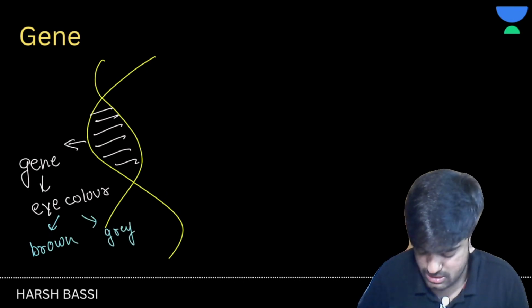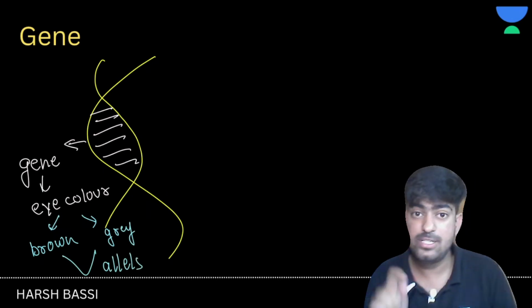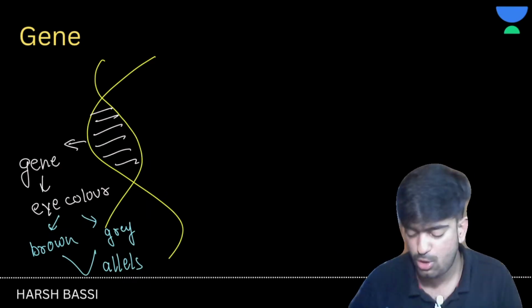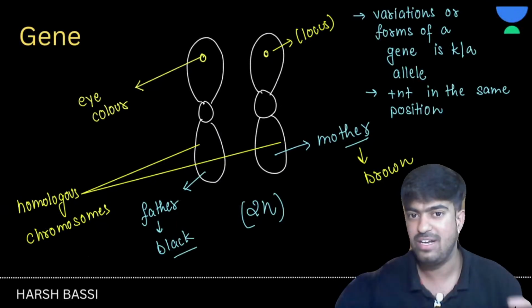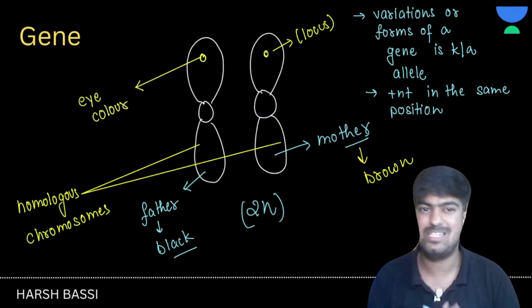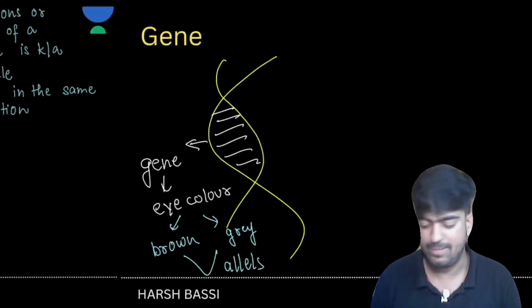These are known as alleles. And where are they present? They are present on the same locus of homologous chromosomes. What were homologous chromosomes? The same kind of chromosomes, one which we get from the father and the other from the mother. I think these terms are clear to you. If you have any kind of doubt, let me know in the comment section.